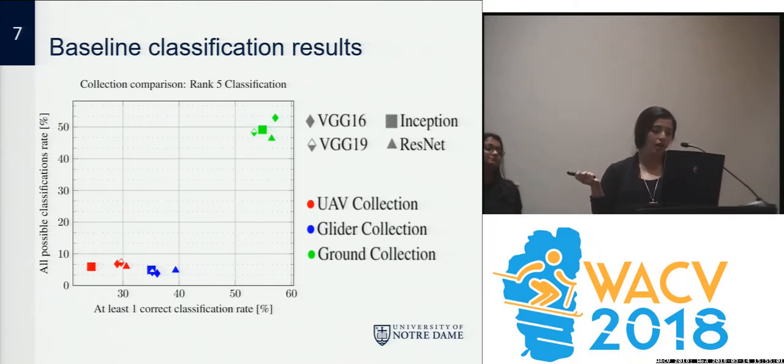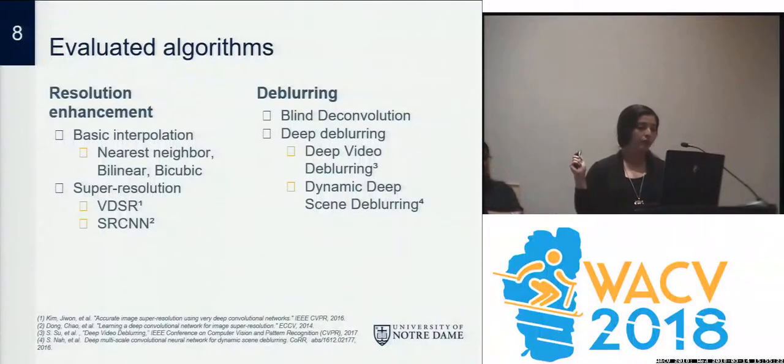As we can see, there is a sharp difference between the results of the ground collection and those of the other 2 collections. This is mainly because even though the ground collection images do have a lot of artifacts, their image quality is still way higher in comparison to the other 2 collections. However, it's important to note that none of the collections achieve a classification rate higher than 60%. We then proceeded to evaluate the impact of enhancement algorithms on classification. Mainly, we evaluated 2 kinds of algorithms, resolution enhancement and deblurring ones.